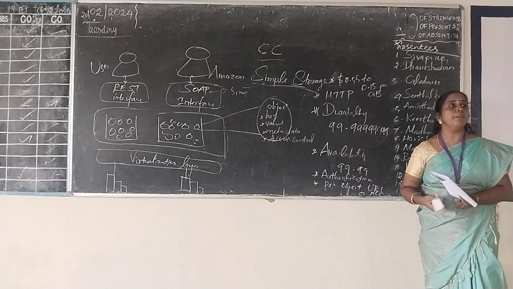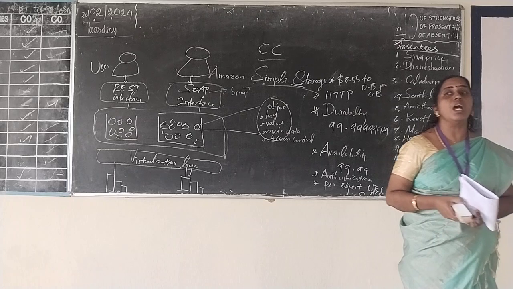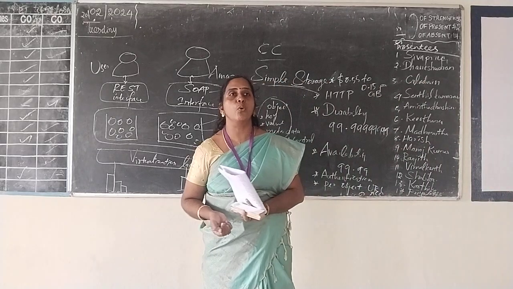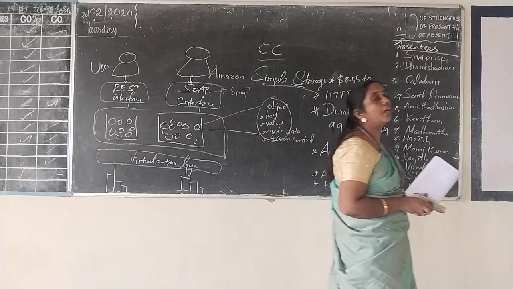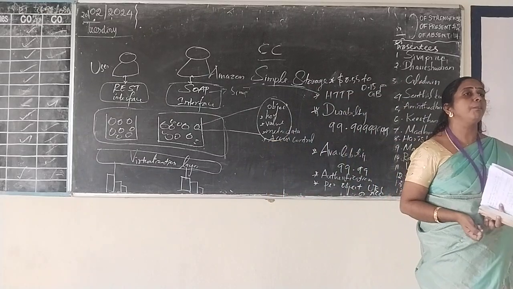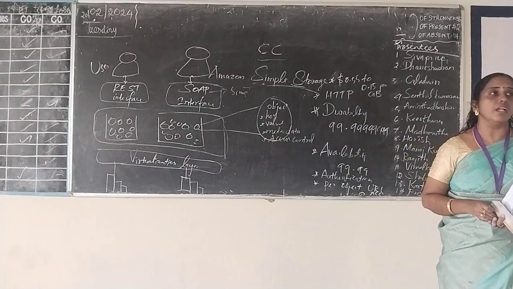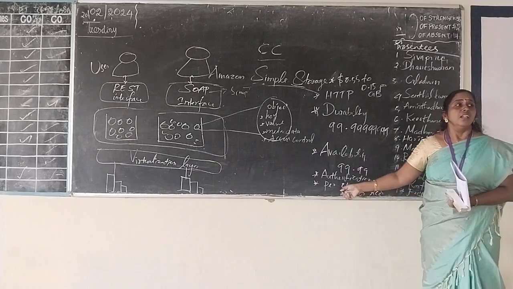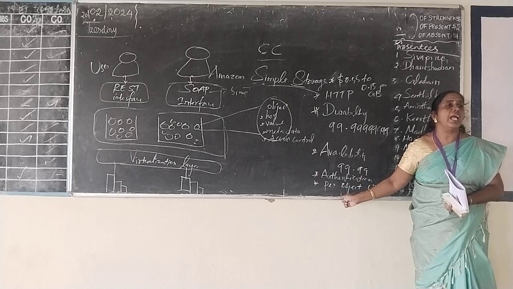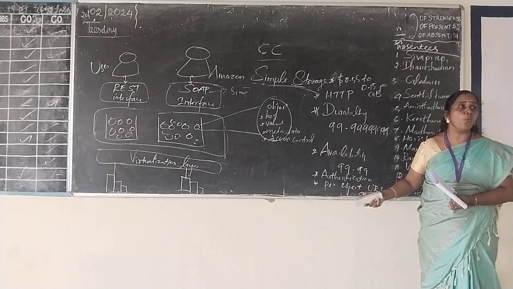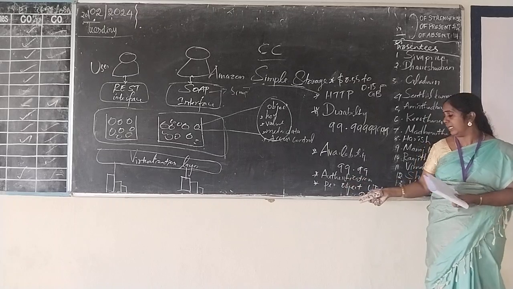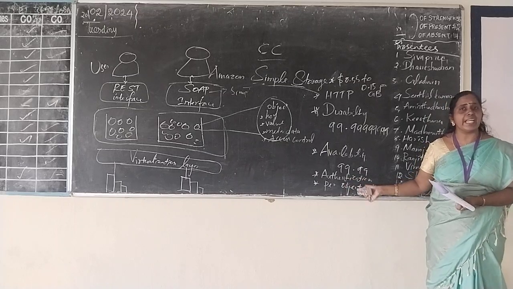There are also authentication mechanisms used to protect the data stored in Simple Storage Service. That is, you can make it private or public in order to maintain the privacy of your data. Then each object will have a separate URL, that is, each and every object can be identified by a separate URL. And there is also some ACL.